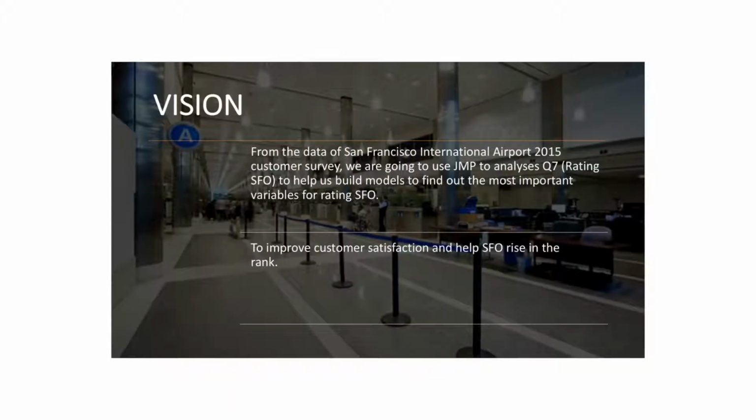And here is our vision. From the data of San Francisco International Airport 2015 customer service, we are going to use JMP to analyze question 7, which is rating the San Francisco Airport, to help us build a model to find out which are the most important variables in order to improve customer satisfaction and help to increase the San Francisco rankings.